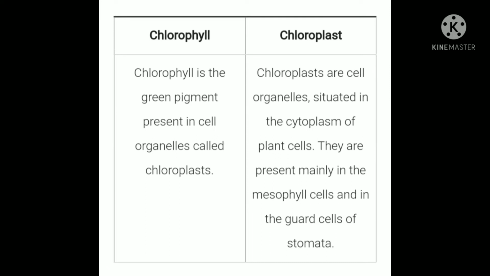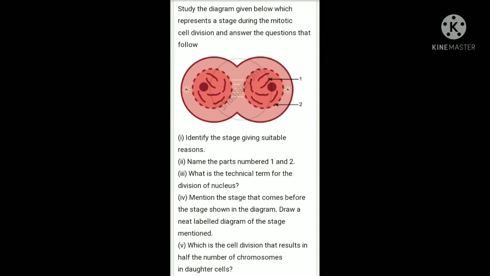Chloroplasts are cell organelles. In the plant cell you can see the cytoplasm, and in the cytoplasm the chloroplasts are present. They are present mainly in the mesophyll cells and in the guard cells of the stomata. So where can you find chloroplast? The chloroplasts can be found mainly in the mesophyll cells, and in the guard cells of stomata.